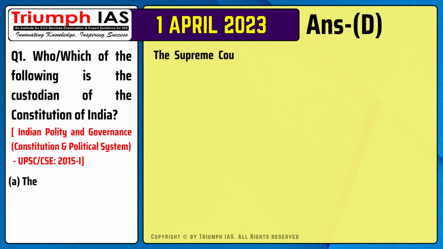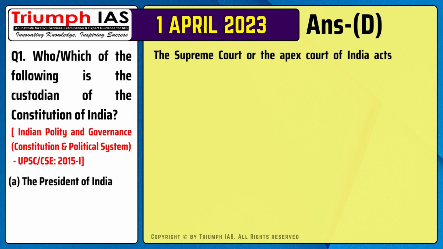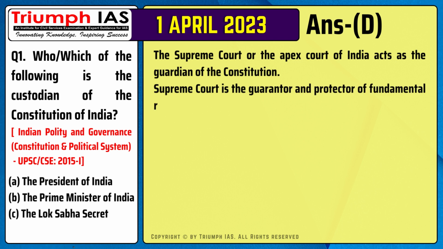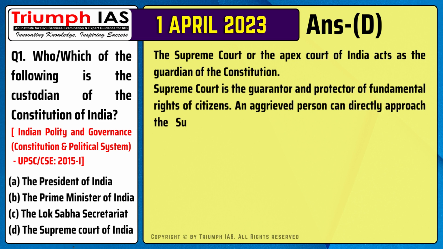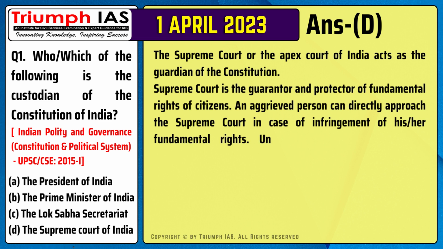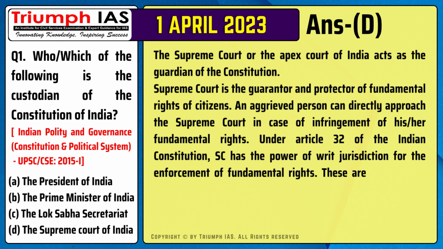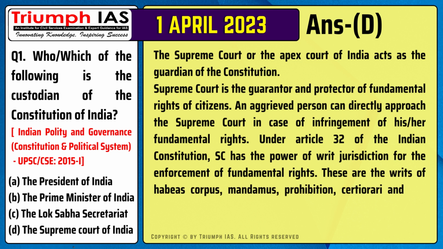The correct answer is option D. The Supreme Court or the Apex Court of India acts as the guardian of the Constitution. Supreme Court is the guarantor and protector of fundamental rights of citizens. An aggrieved person can directly approach the Supreme Court in case of infringement of his/her fundamental rights. Under Article 32 of the Indian Constitution, SC has the power of writ jurisdiction for the enforcement of fundamental rights. These are the writs of habeas corpus, mandamus, prohibition, certiorari, and quo warranto.